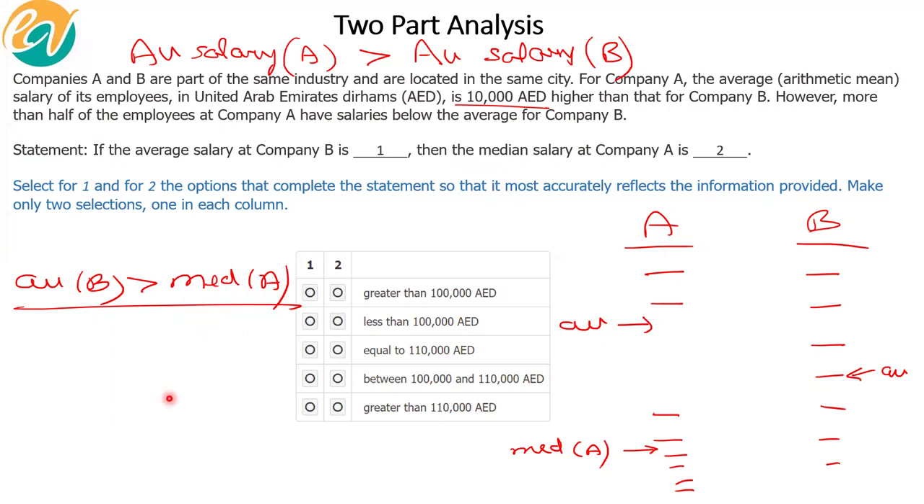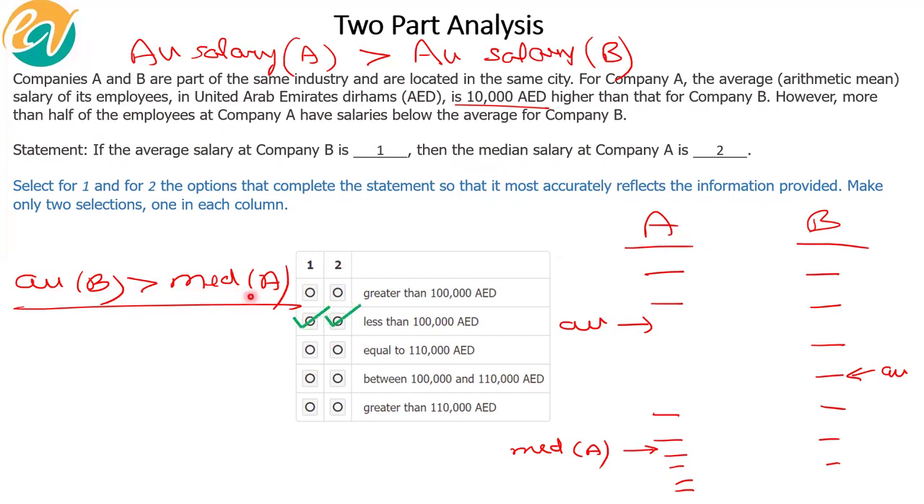Okay, let's take this very interesting option. If the average at B is lesser than 100,000, what do you think about the median at A? Can it be more than 100,000? No, because this is greater than this. So if this is lesser than 100,000, then do you agree that this also has to be lesser than 100,000? Are you guys with me?